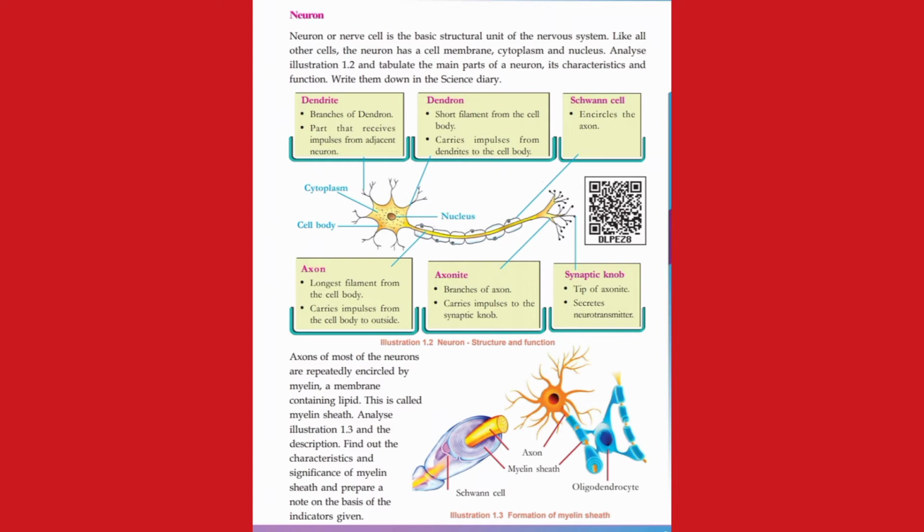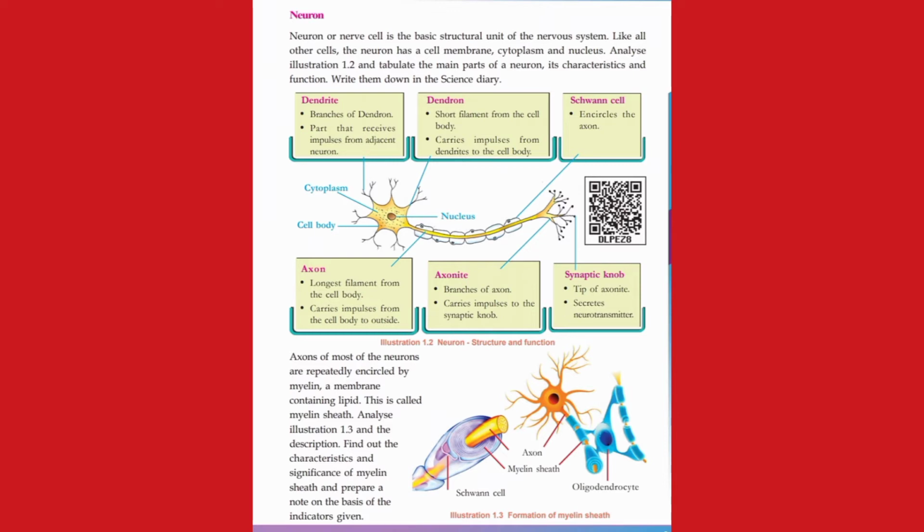What can we understand? The axon, the central yellow part, is covered repeatedly by the myelin sheath. And there will also be Schwann cells encircling the axon. If there is a question, which part of the neuron carries impulses from the cell body to outside? You answer axon. It is the axon which carries impulses from the cell body to outside. Which part carries the impulses from dendrites to the body? It is dendron.